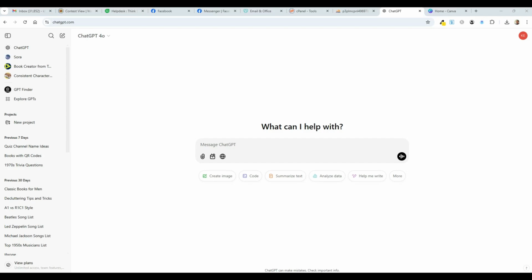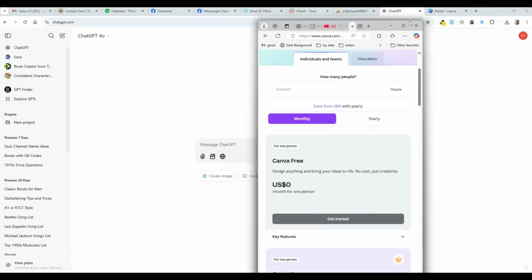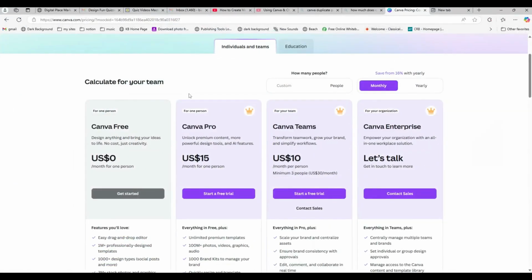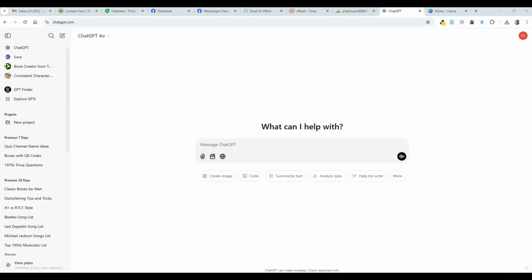If you don't have Canva other than the free one, I just want to show you this for a moment here. You might be able to get a month and then cancel your account if you just want to have the Pro for a short amount of time and make some videos. I mean, you can get it for a year, but it's up to you which way you want to do this. So I will leave that up to you.